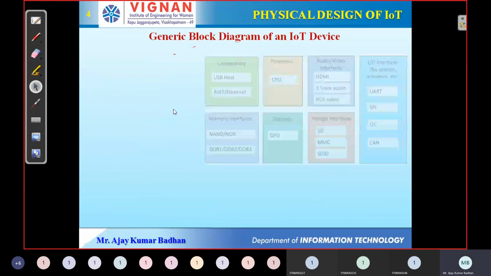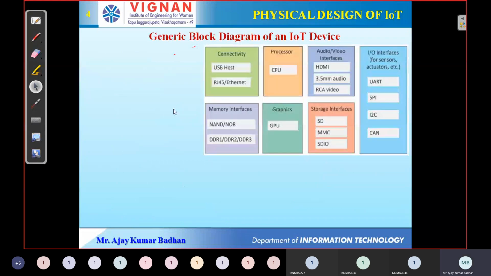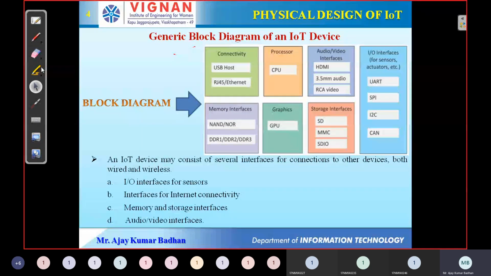Yeah. Next we'll see the little generic block diagram. I might have discussed this in the previous session, but I'll revise this particular block diagram of your IoT device. Okay. So if you look here, in order to make sure that these other devices